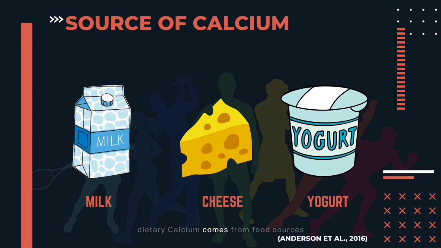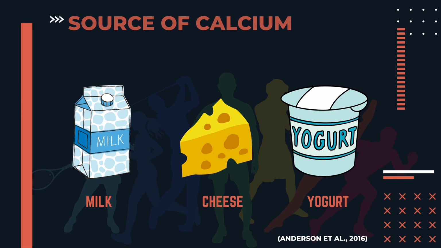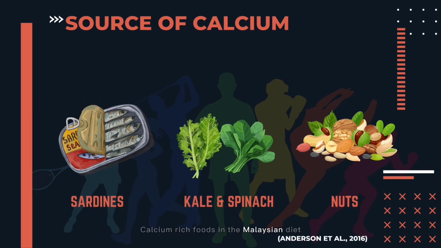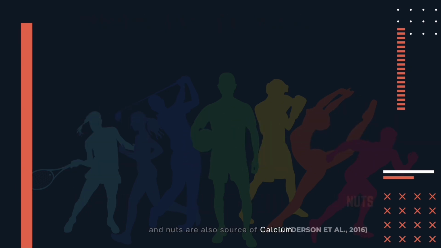Dietary calcium comes from food sources associated with dairy products such as milk, cheese, and yogurt. Other than milk and dairy products, calcium-rich foods in the Malaysian diet can be obtained from fish with edible bones such as canned sardines, anchovies, and fermented soybeans like tofu and tempeh. Lastly, dark green vegetables such as kale, broccoli, legumes, and nuts are also sources of calcium.